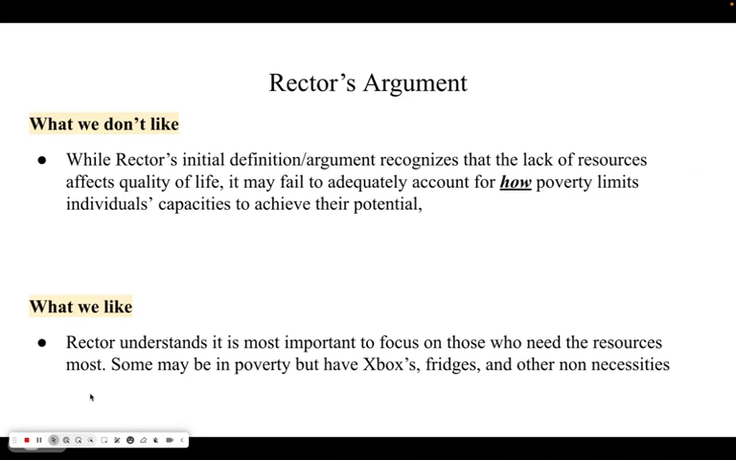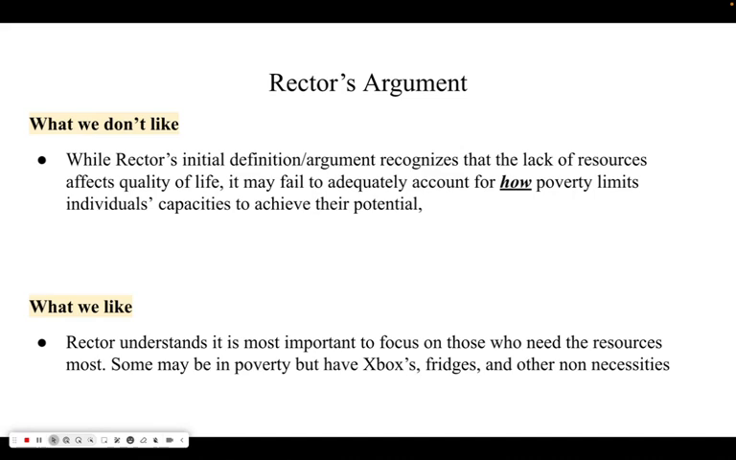So what we don't like and what we like about Rector's argument. Starting with what we don't like, while Rector's initial definition and argument recognizes the lack of resources affects quality of life, it may fail to adequately account for how poverty limits individuals' capacities to achieve their potential. We believe that the definition of poverty needs to show how poverty is preventing people from having the best quality of life that they can, and especially while reading Allison's memoir and discussing it in class, we saw the correlation between poverty and quality of life, and Rector's argument does not address this to the fullest potential.